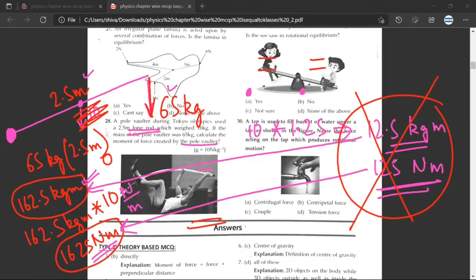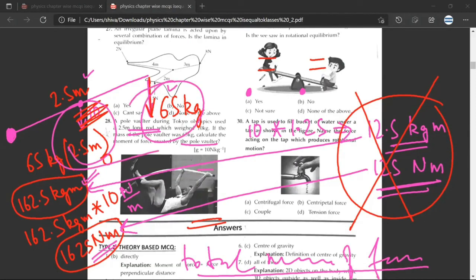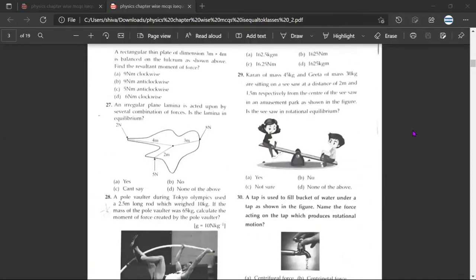Yes, sir. But this question could very well have been made like: calculate the total moment of force. Have you understood? Total moment of force. If he was talking about the total moment of force, then this as well as this would have to be considered. Mr. Siva, have you understood, or is this getting confusing? No, sir. It is getting clear.